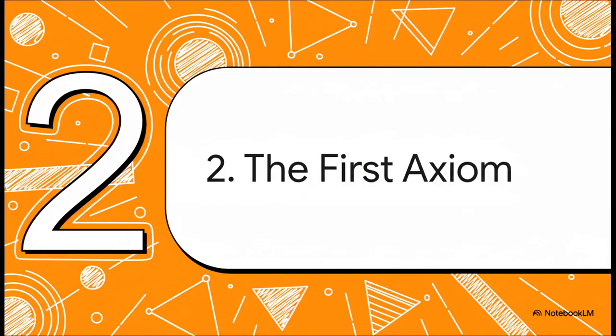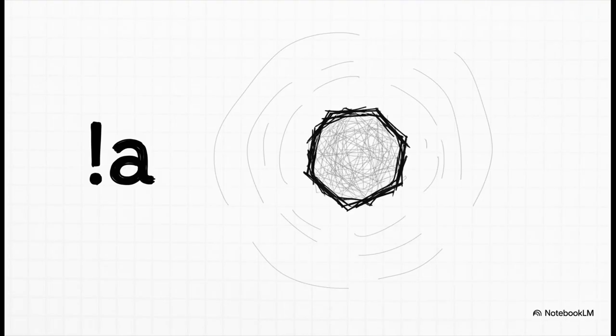All right, the first axiom. So to bring any kind of order to this emptiness, we need what's called an axiom. It's just a fundamental truth that we decide exists. We just declare it. This is our starting point, the very first ripple in that conceptual pond. And here it is. The first creative act is just a simple declaration. Using the syntax from the source material, it just looks like this, !A. Now, this command doesn't place A anywhere specific because there is no anywhere yet. It just asserts that A exists. And just like that, with one little statement, we've made our very first entity. The void isn't empty anymore.